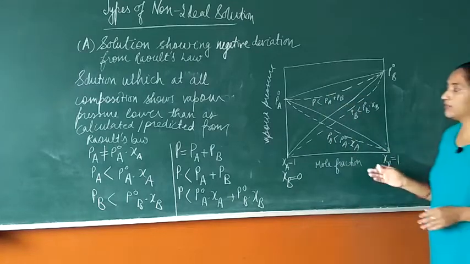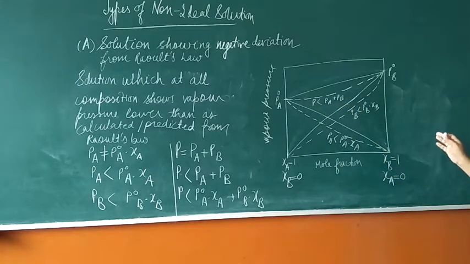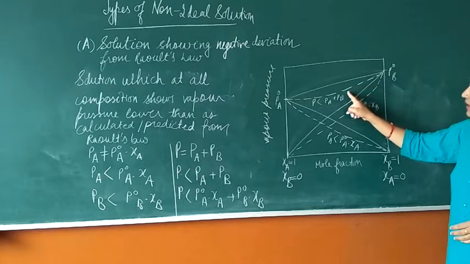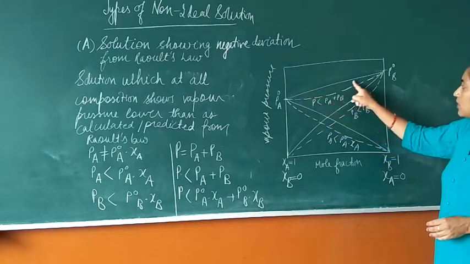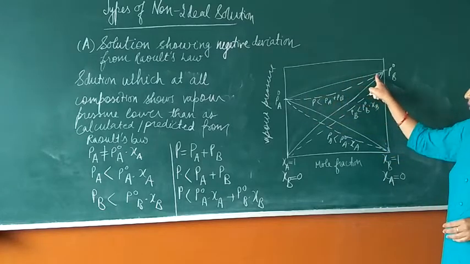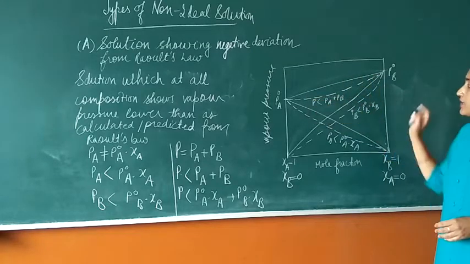So this is the graph for the solution which shows negative deviation from Raoult's law. And why is it called negative deviation? You can see here that the curve is below the curve for Raoult's law. So it is the negative deviation.